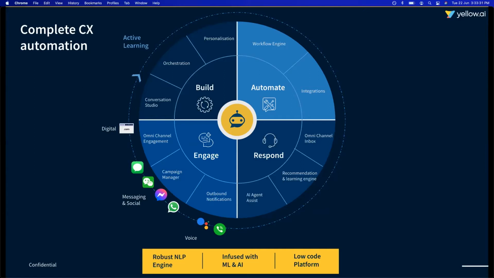The third thing is essentially respond, which is our support desk. And here again, the idea is to rethink how support has been done so far, which was completely human driven, right? But the idea here is to use all of this machine learning infrastructure that we have built and all of this knowledge that we have gathered of conversational AI to actually help agents delight customers and do a better job at resolving queries faster. And that's done through things like recommendation models, learning engine, AI agent assist, etc. I'll be giving you a few demos of this.